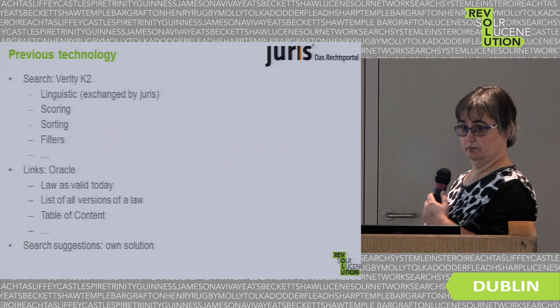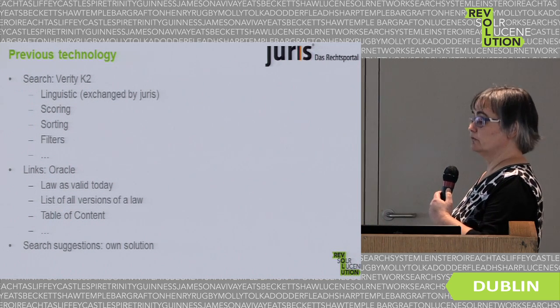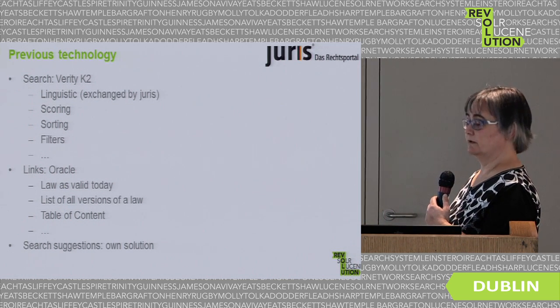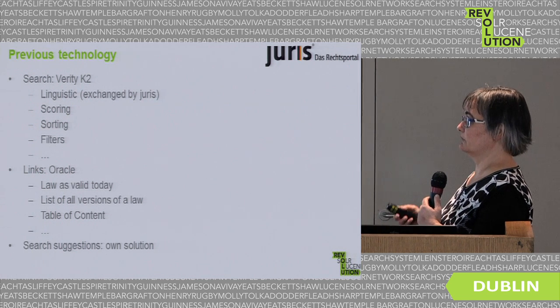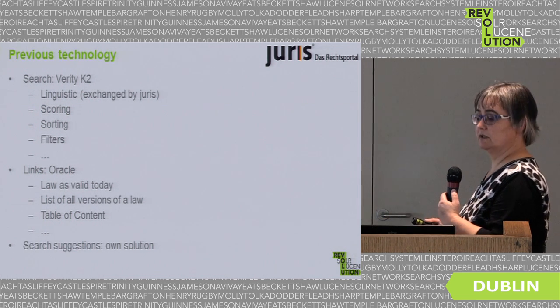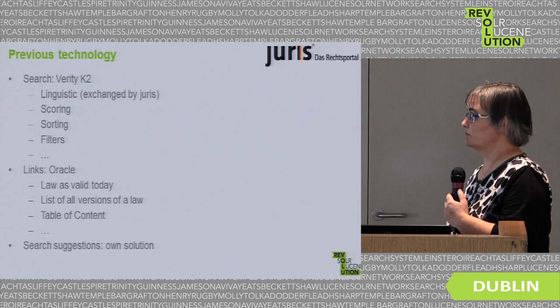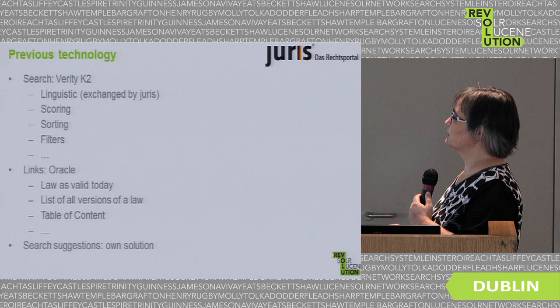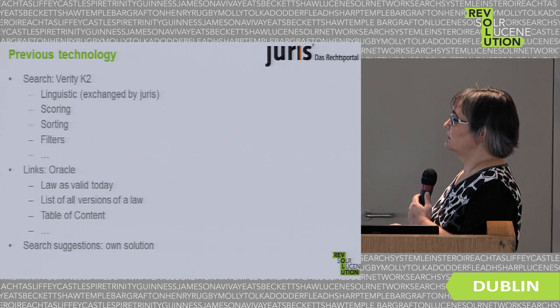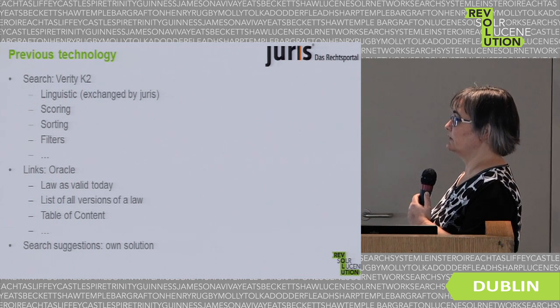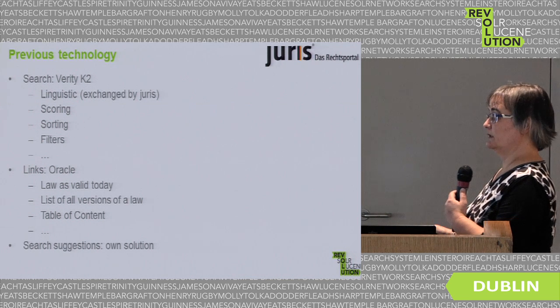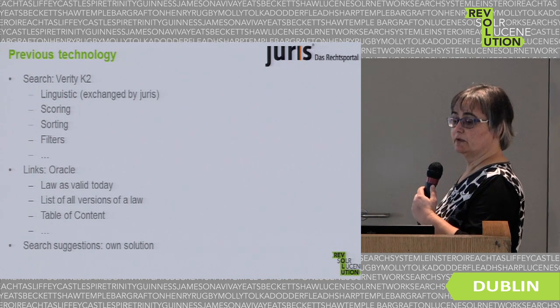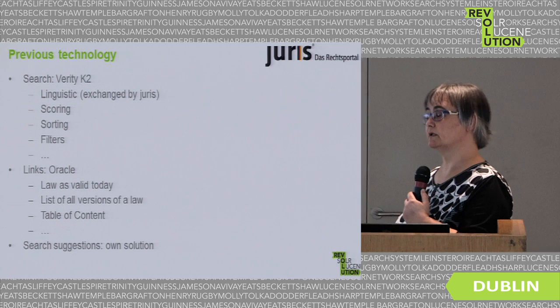What did we use previously? For search, we used Verity K2. Search means the search itself, but also linguistic. We exchanged that already with Verity. It was possible. Scoring, sorting, filters, all of this stuff. For links, and I use this word very loosely, it means essential relationships between documents using metadata.